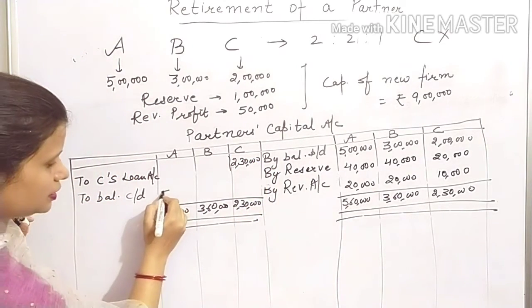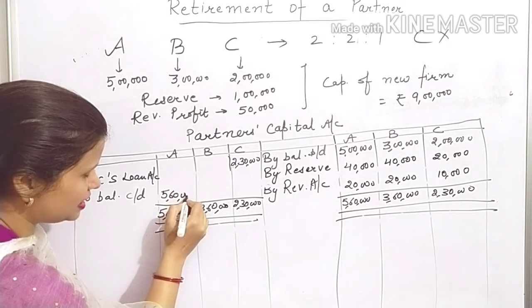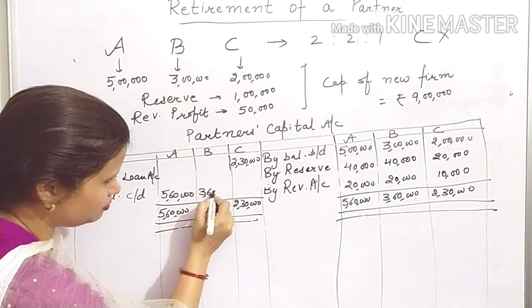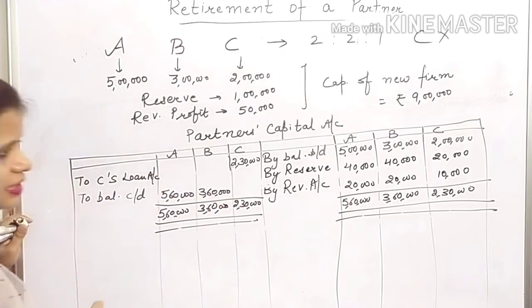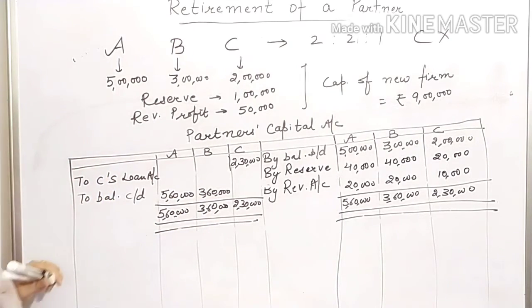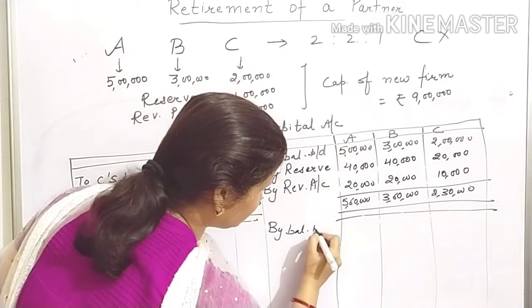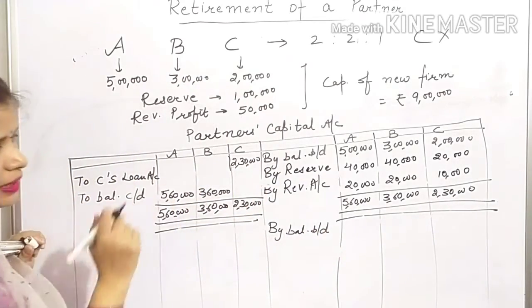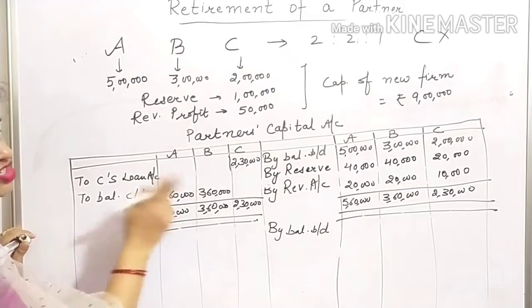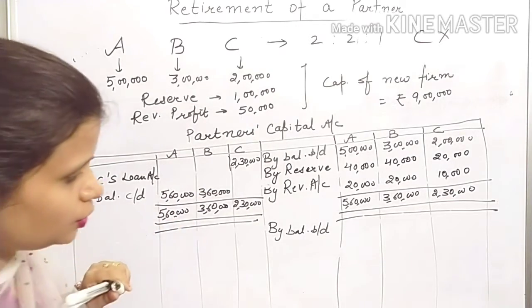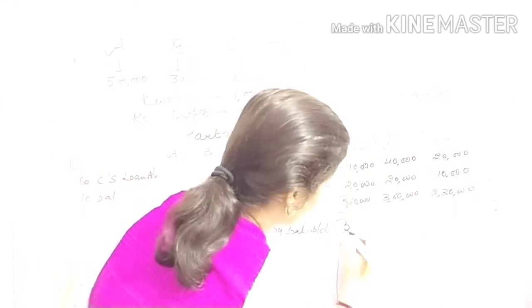Now, in A's capital account there is a balance of 5,60,000 and in B there is a balance of 3,60,000. Write down this balance, because this is not the final balance. They still have to adjust their capital according to their new PSR. 5,60,000 for A and 3,60,000 for B.